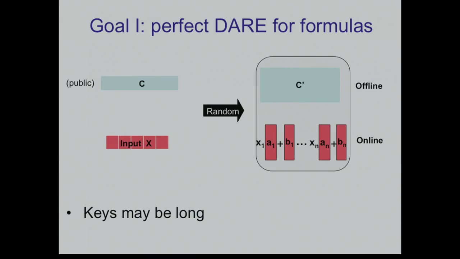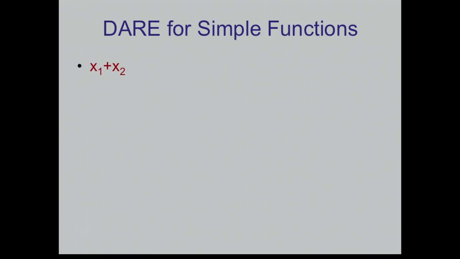This is already non-trivial. Think about a function which is a high degree polynomial. It's not clear how to represent it in this way. So this is our goal. And let's start with some toy examples. Say that I want to encode this function.